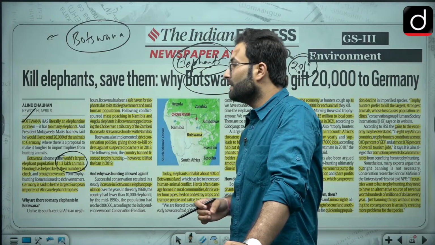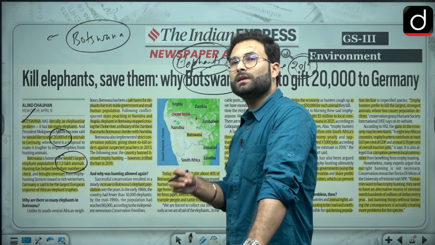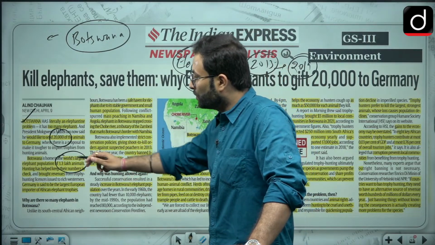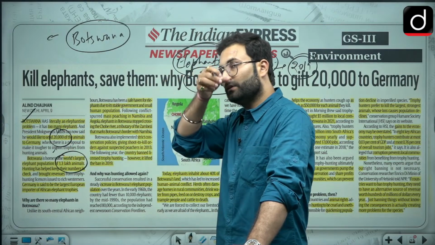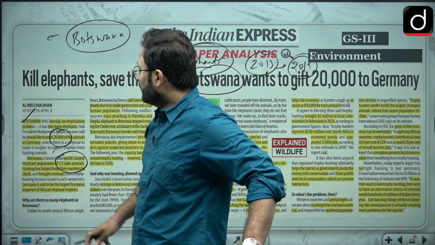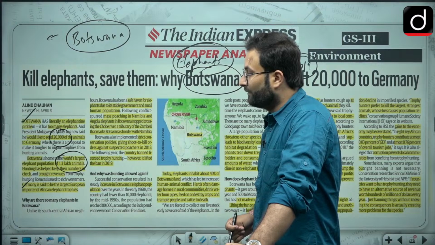They have said that they would like to send 20,000 animals to Germany, because Germany is the largest importer of animal trophies. So that is why they would like to send 20,000 elephants over there. Germany is said to be the largest European importer of African elephant trophies.